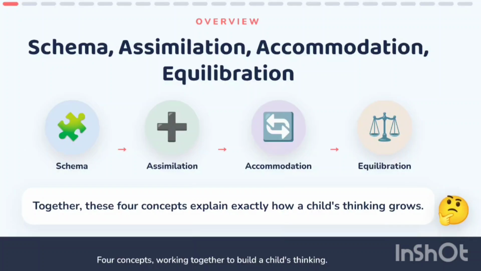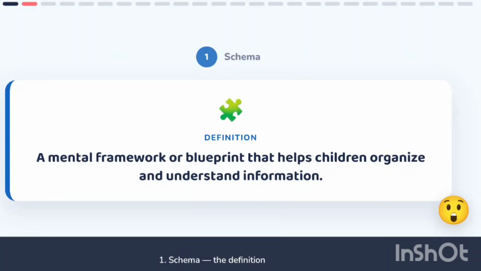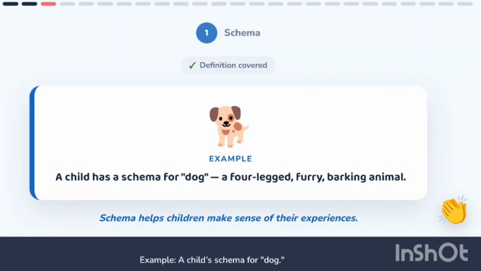There are four key concepts: schema, assimilation, accommodation, and equilibration. Together, these explain exactly how a child's thinking grows through everyday experience. Concept 1: Schema. A schema is a mental framework, or blueprint, that helps children organize and understand information. Here's an example. A child has a schema for dog, a four-legged, furry, barking animal. That schema helps the child make sense of their experiences.